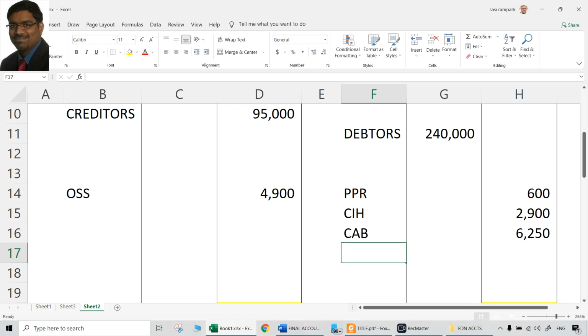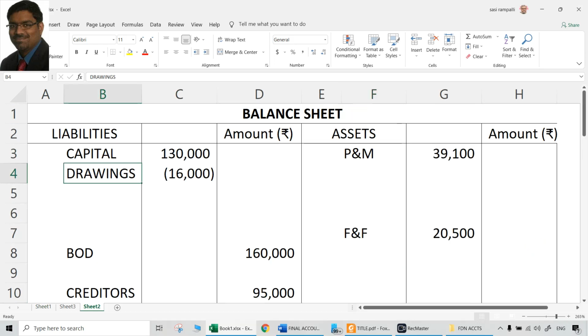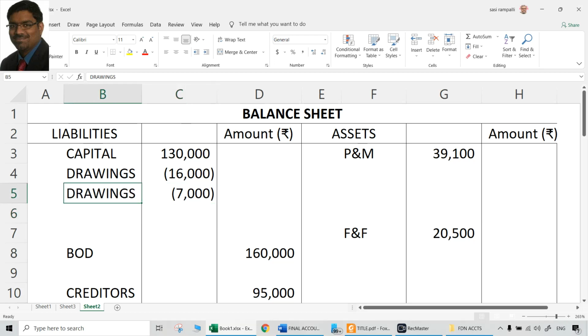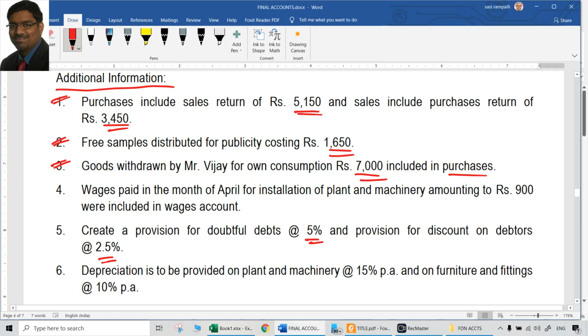So the debit aspect has to be given by reducing from capital. These are drawings, that is 7000. So reduce from capital as drawings and reduce from purchases. Both debit and credit aspects are treated simultaneously. That is done.